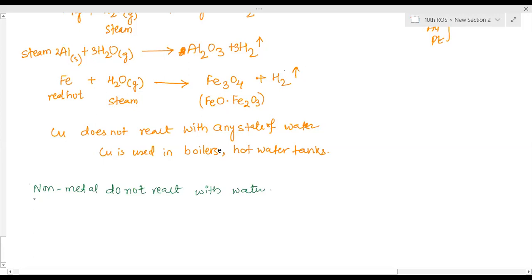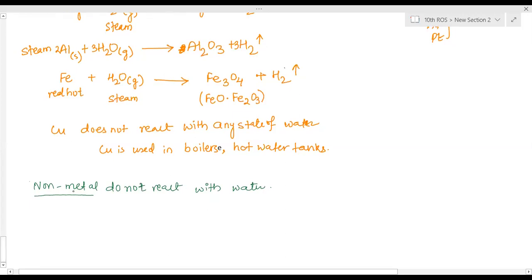In case of non-metals, non-metals cannot lose electrons. So there are no electrons to be given by non-metals to remove hydrogen. So hydrogen cannot be removed. So that is the reason why non-metals cannot react with water. Clear?